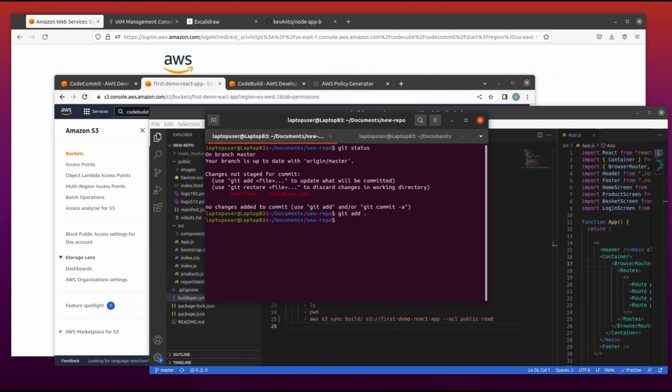I will do git commit and insert the message. You can put any. We are modifying our build spec, so let's mention that.